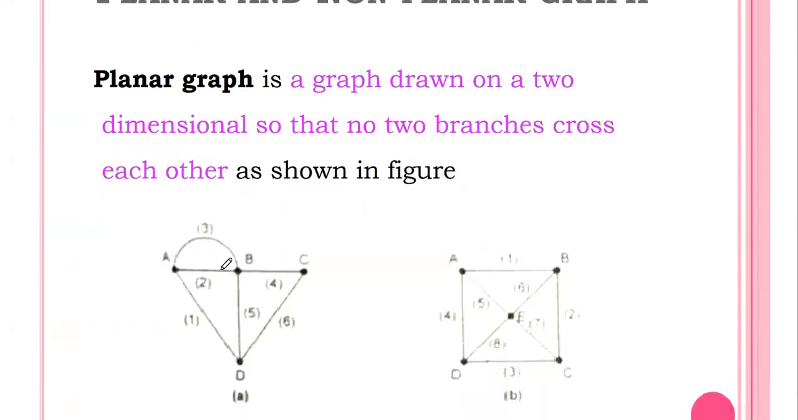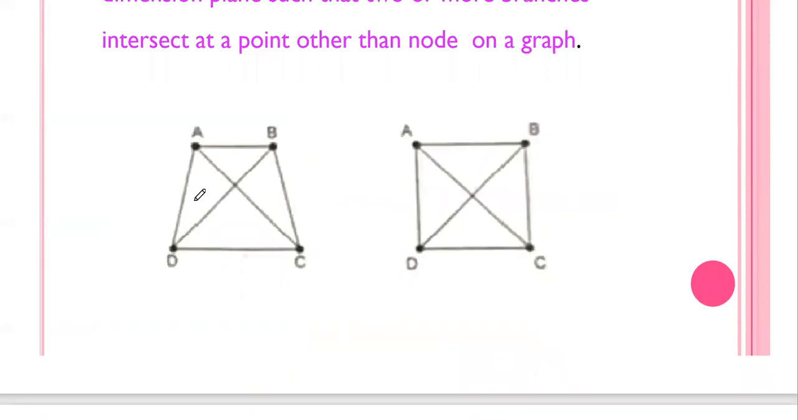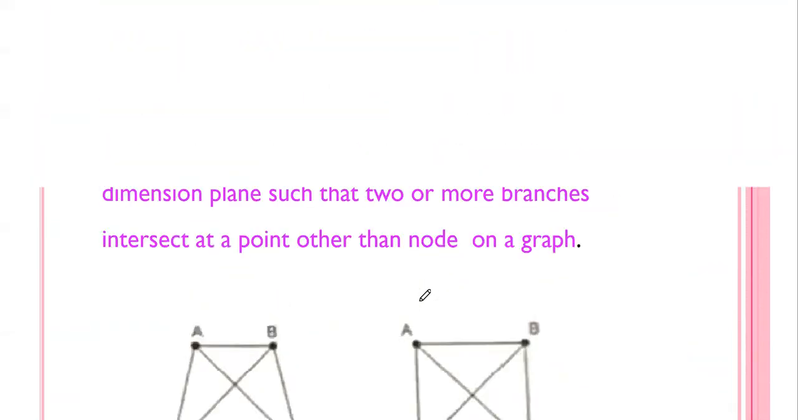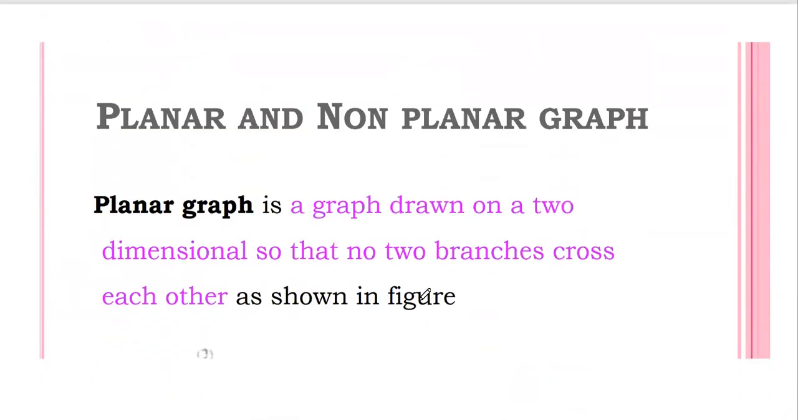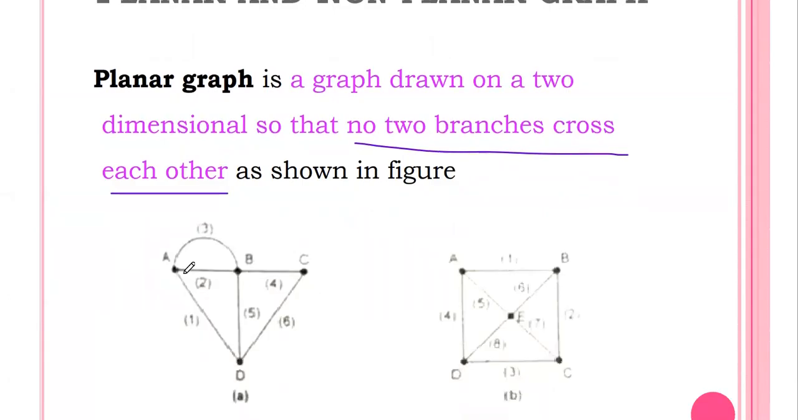So you see these graphs are called a planar graph, and these graphs are called a non-planar graph. So what is the difference between the planar and the non-planar graph? The planar graph is a graph drawn on a two-dimensional plane so that no two branches cross each other. In any circumstances, two branches don't cross each other. That type of graph is called a planar graph.